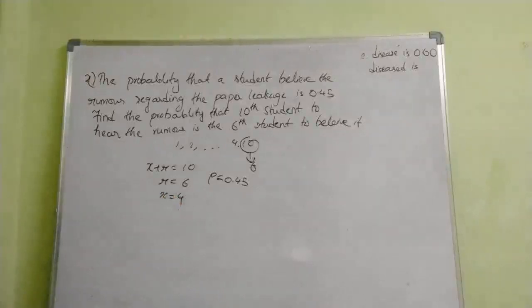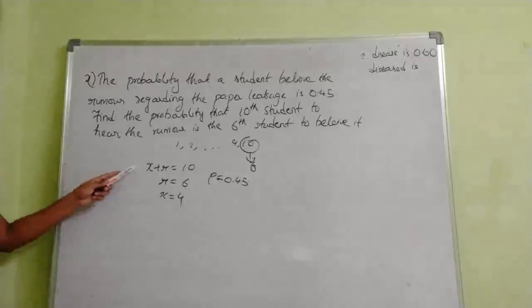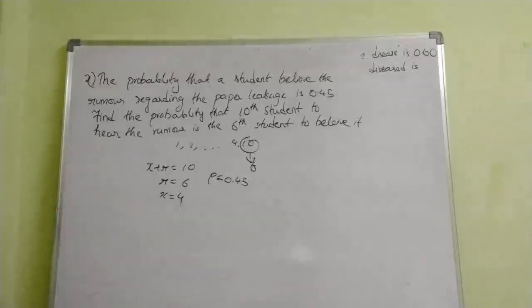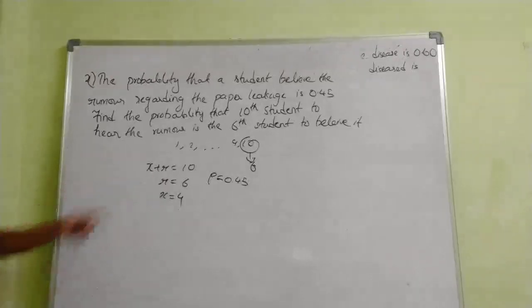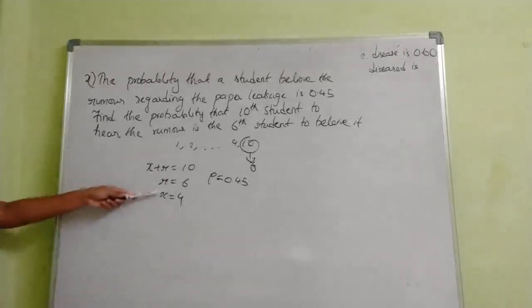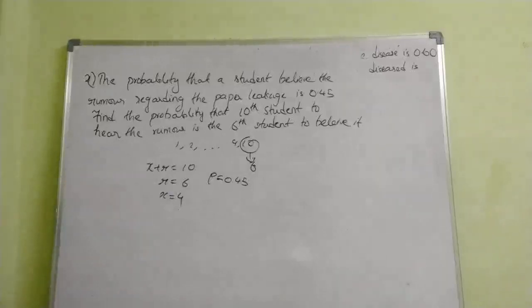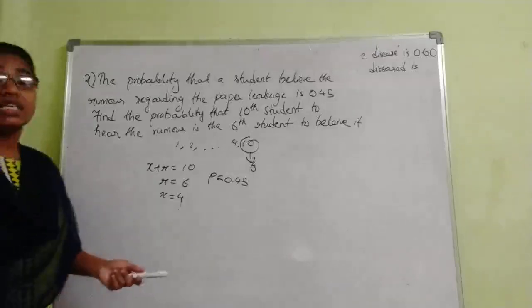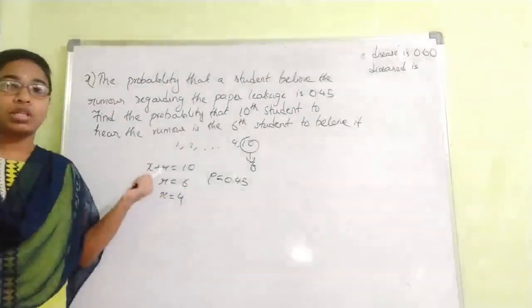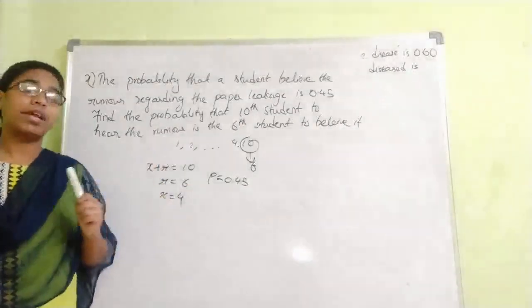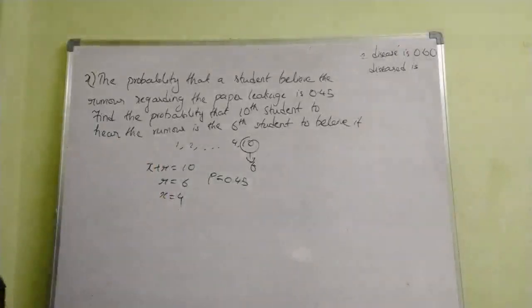So we got all the required values. Write down neatly the number of trials equals X plus R, 10. The 10th student to believe the rumor is the 6th student, so R equals 6. Substituting R, we get the X value as 4. Now consider the PMF of the negative binomial distribution, that is (X plus R minus 1) C (R minus 1), P power R into Q power X. Then substitute all the required values, and we get the required probability. So try to solve this problem.